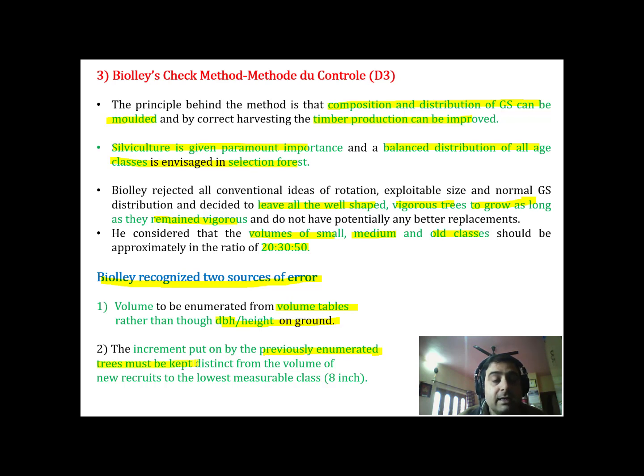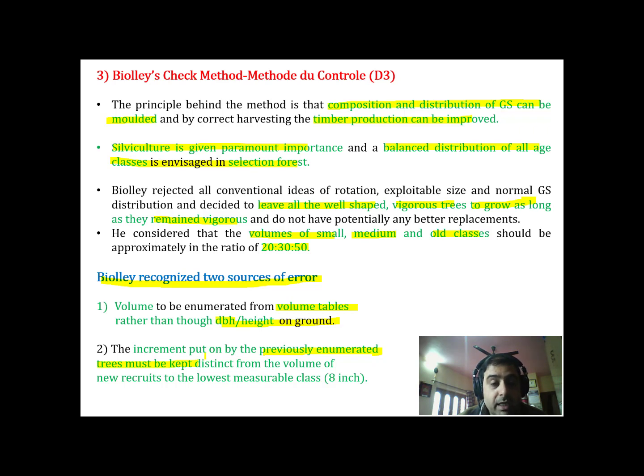Now you have to understand that when we enumerate anything for the growing stock, there is a minimum diameter above which we take the trees into consideration. The trees which are very small and don't have much contribution towards the volume are not measured for estimation of growing stock. Now in the next year, when you go for enumeration, some of the trees which may not have been enumerated in the previous growing stock may now qualify, because the size might have increased. He stressed the point that those new entrants should be kept separate.